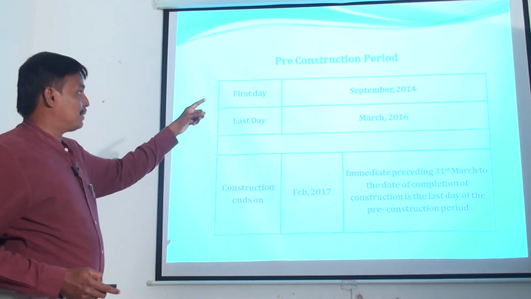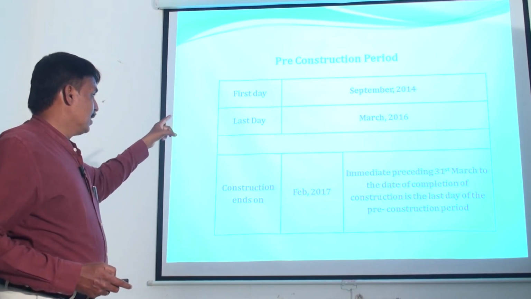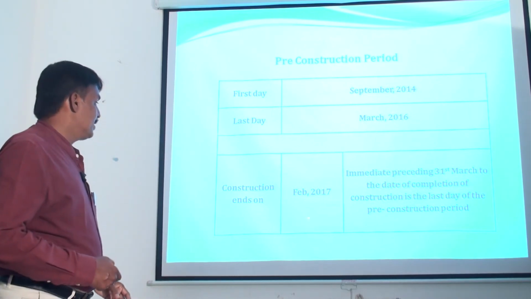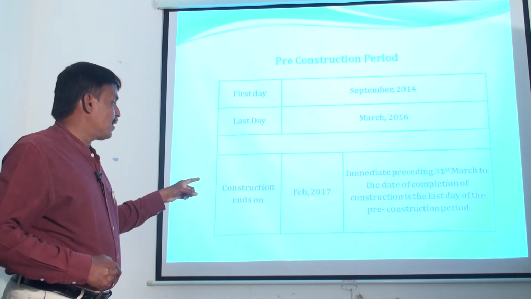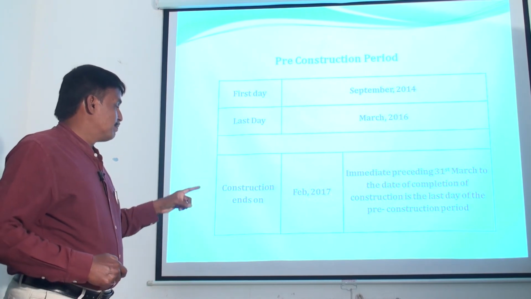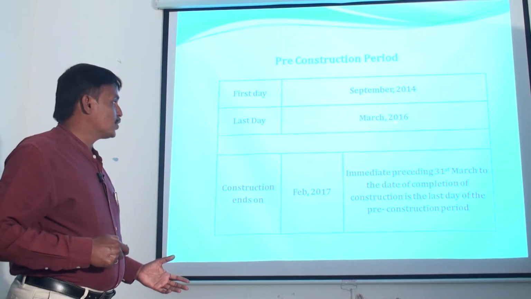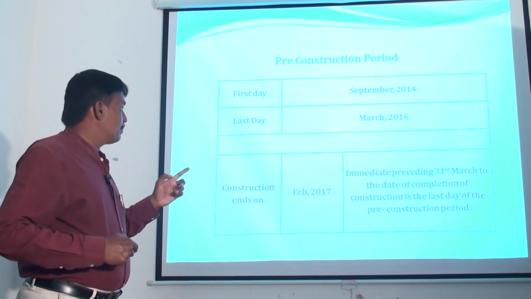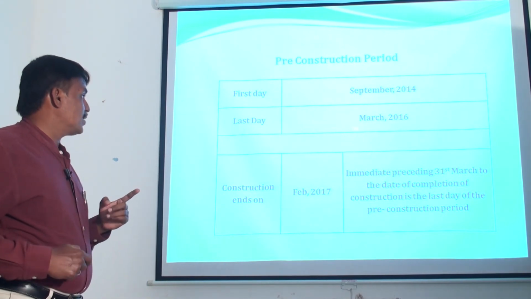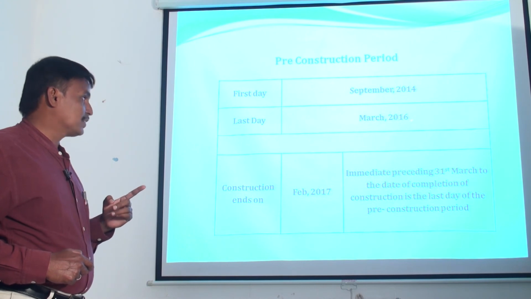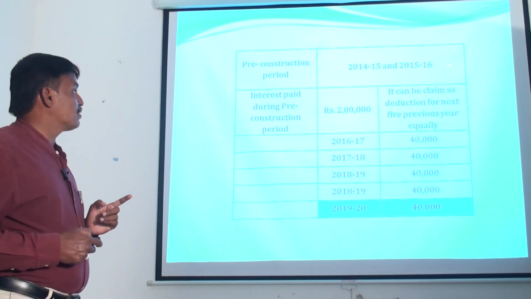The first day, September 2014, is the first day of the pre-construction period. The last day of the pre-construction period is determined on the basis of construction end. Here the construction ended in February 2017. So the 31st March immediately preceding the construction end is March 2016. So this is the last day of the pre-construction period. The first day is September 2014 and the last day is March 2016. So here the pre-construction period is 2014-15 and 2015-16.